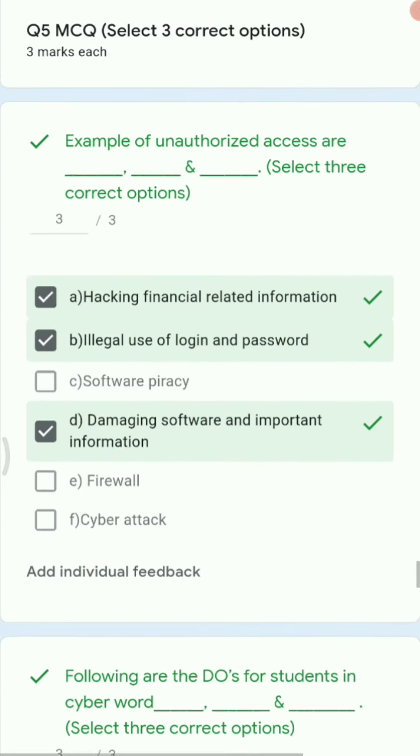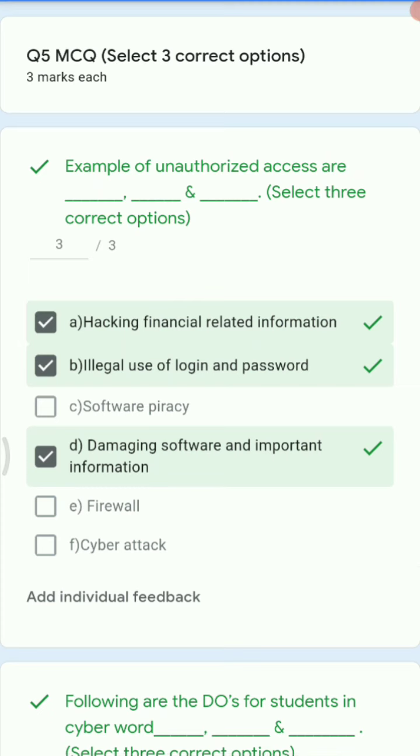Now we'll move ahead with question number 5, MCQs with three options correct. So the first question is, examples of unauthorized access are dash, dash and dash. So the answer is hacking financial related information, illegal use of login and passwords, damaging software and important information.